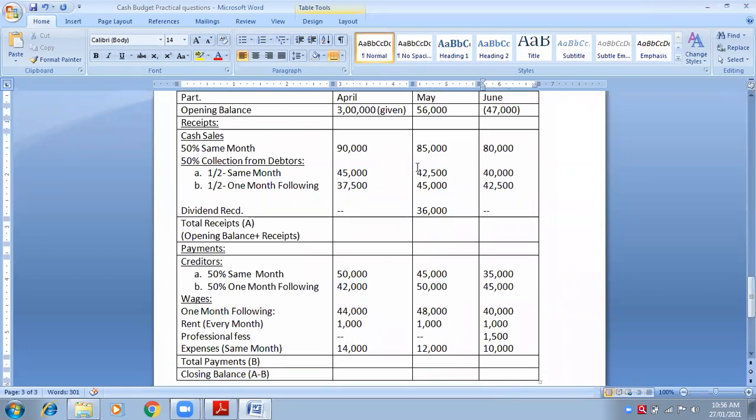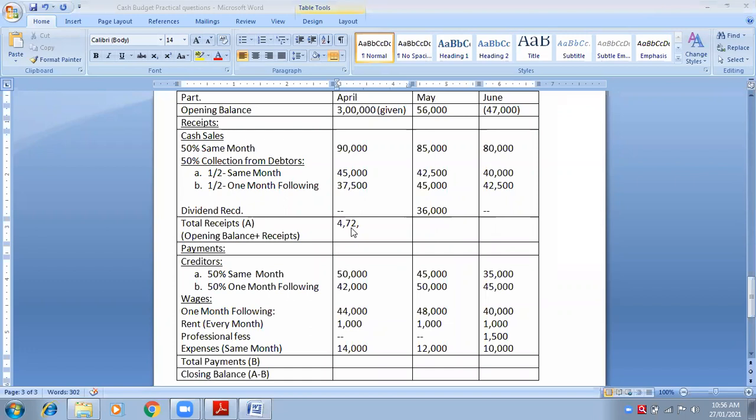Tell me first, April: 3 lakhs, that is opening balance, plus 90,000, that is cash sales, and 45,000 and 37,500 credit sales. So what is the total receipts? That is block A, opening balance plus receipts. 4,72,500.